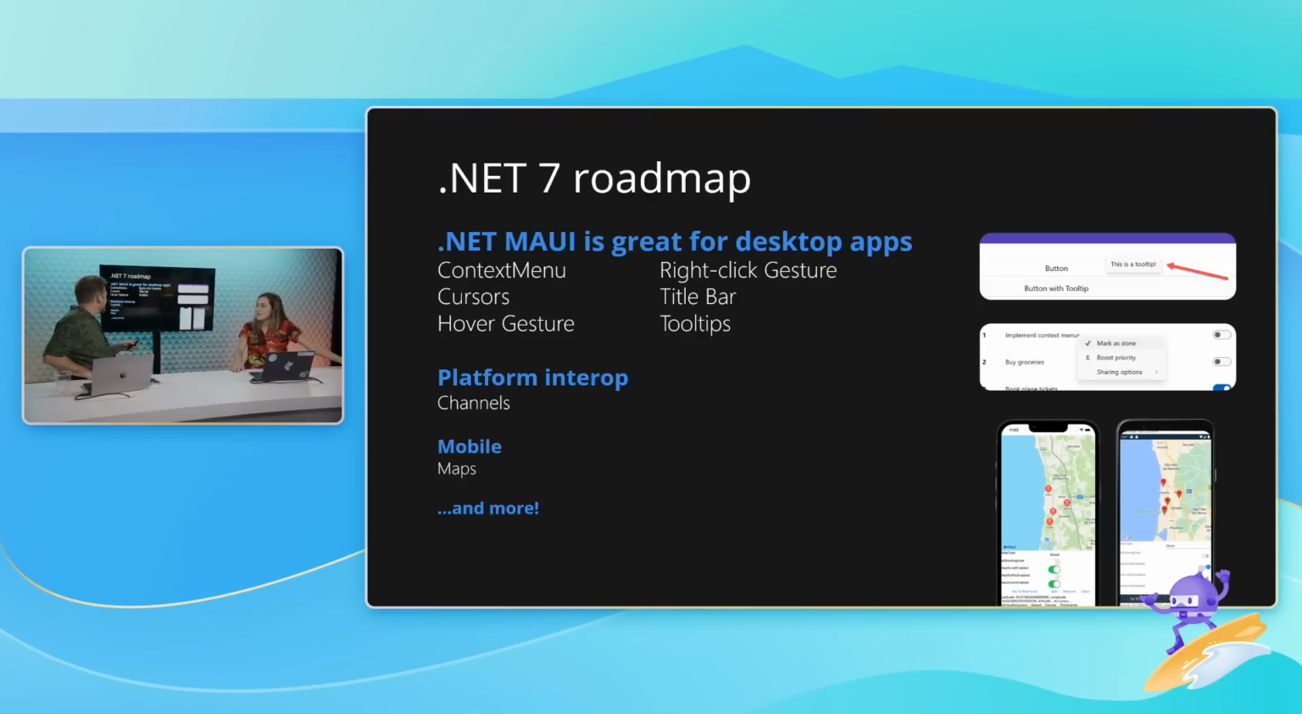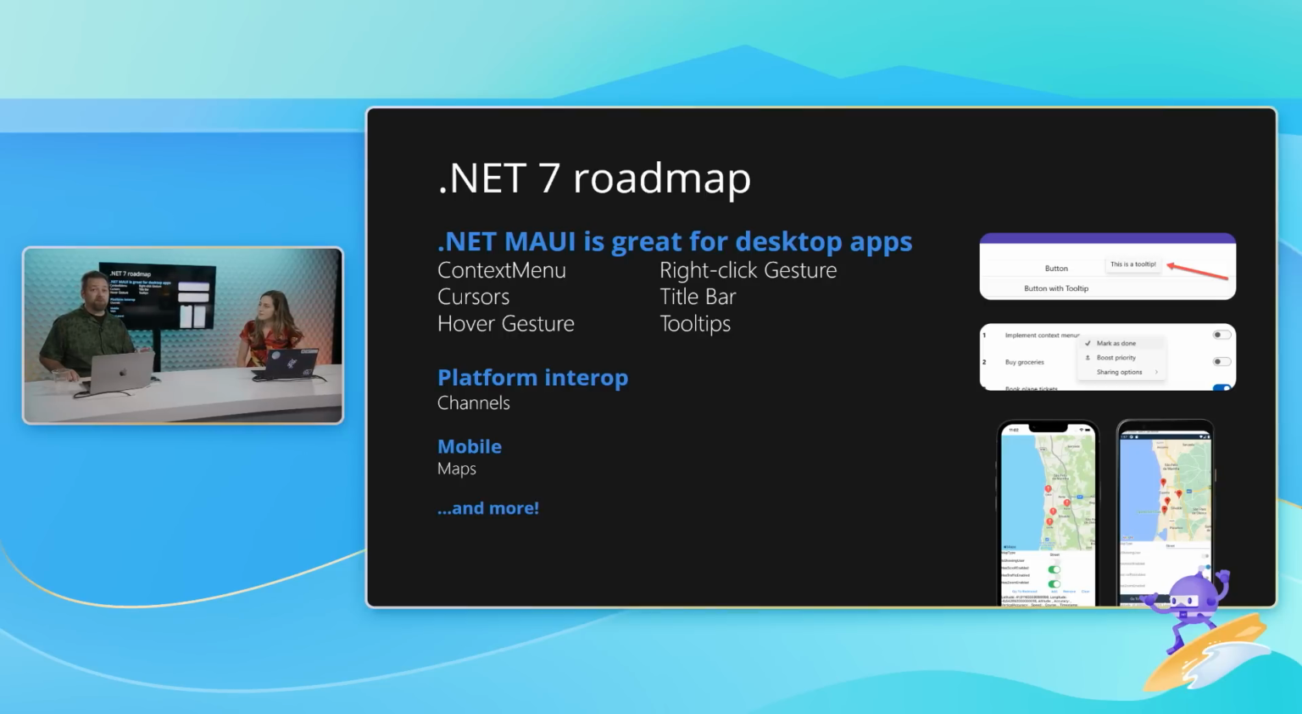All right, we've got a couple more slides to go. So I want to give you a quick note about the .NET 7 roadmap. So we've shown you all the cool things you have today, and you're totally going to be playing with, right? So what about .NET 7? What's coming up next? Well, we're really focused on taking our desktop to the next level and making a big step forward there. So we're adding context menus, tooltips, right-click gestures, hover gestures. We'll see what we can do about customizations in the title bar space, and several other things.